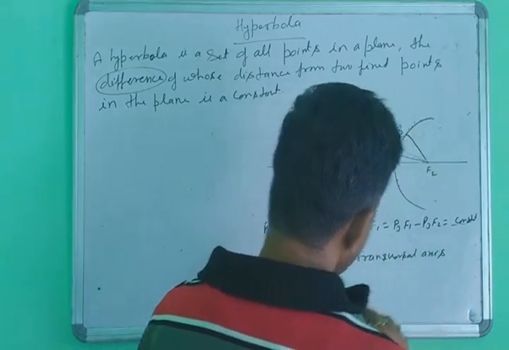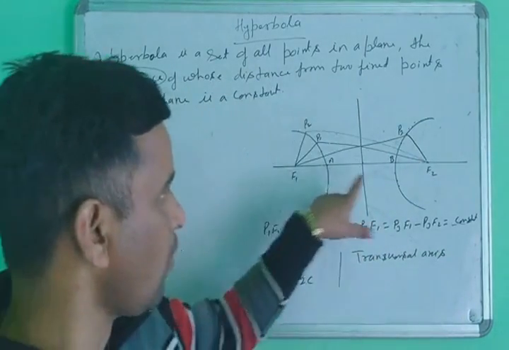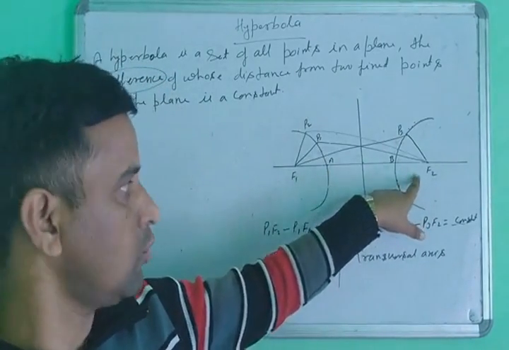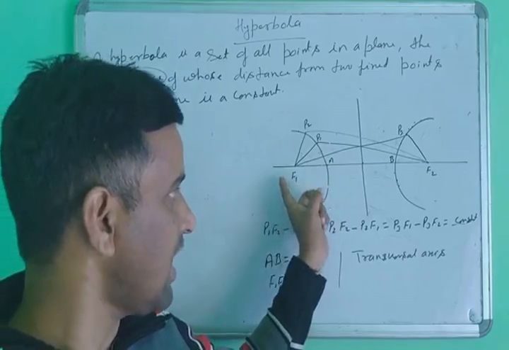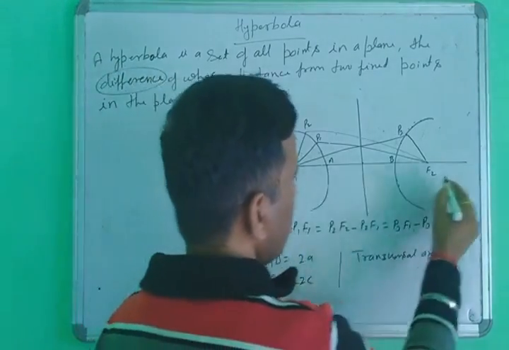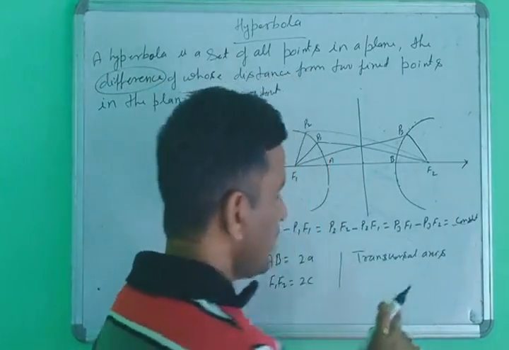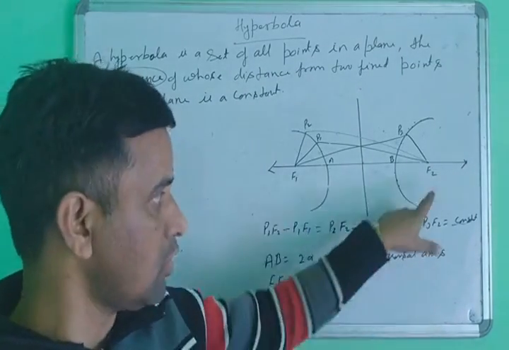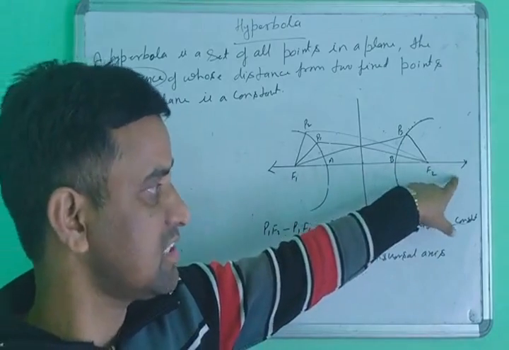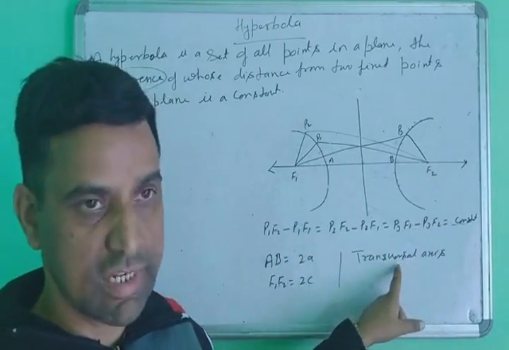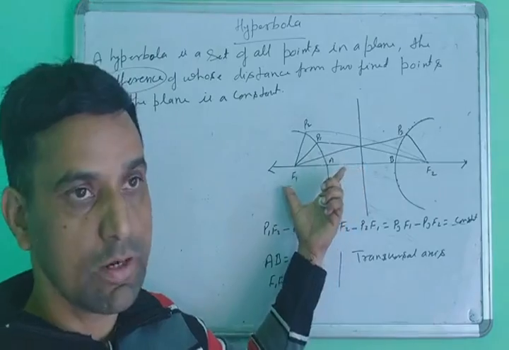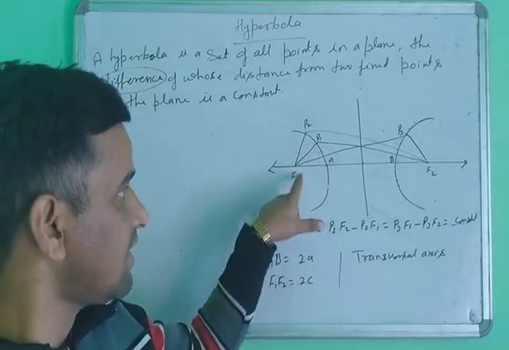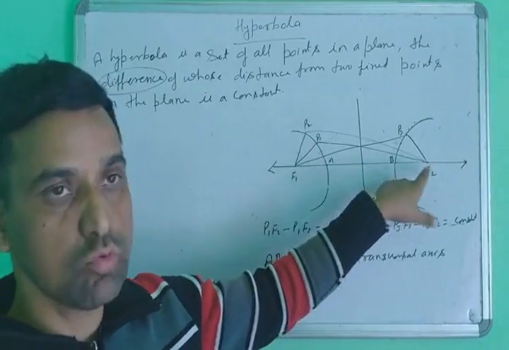Transversal axis. When you draw the line through the foci F1 and F2, you don't say the x-axis here, you say the transversal axis. In place of x-axis, you say transversal axis, which is the line through the two foci points and the center point, the midpoint of the two foci.